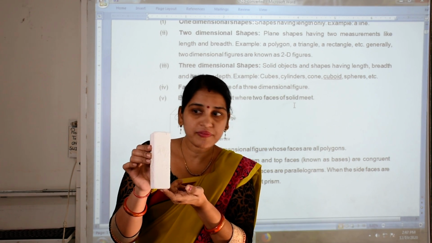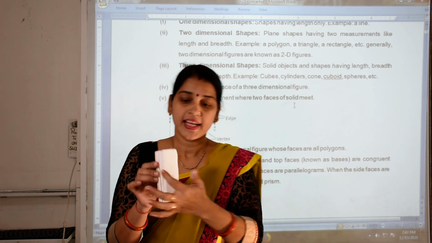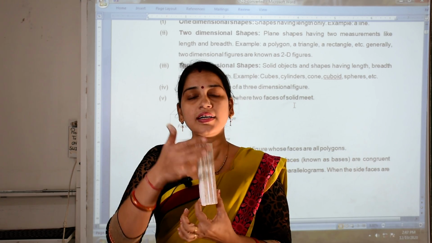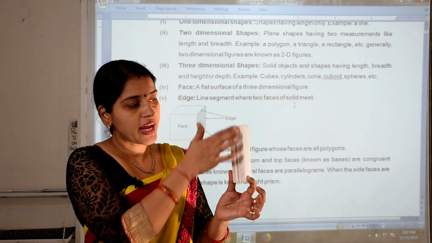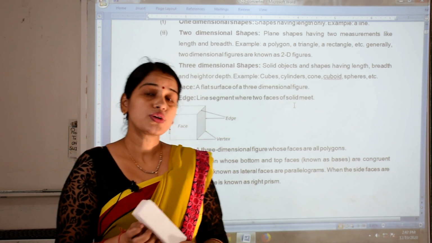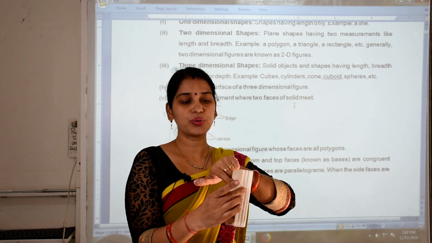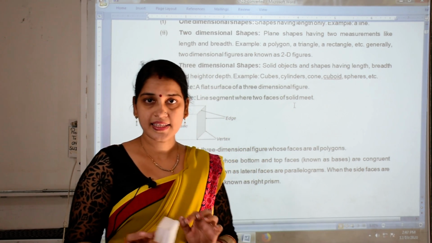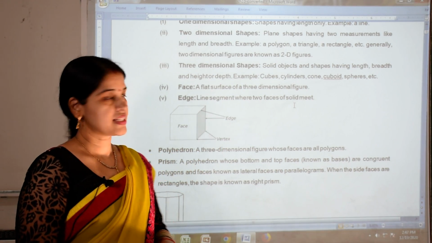This is the bottom of the duster, and this is also flat, so this is also a face. Then this one is the left face, also a flat surface, and this is the right side. So there are a total of these faces: 1, 2, 3, 4, 5, 6. In this way it has this number of faces.